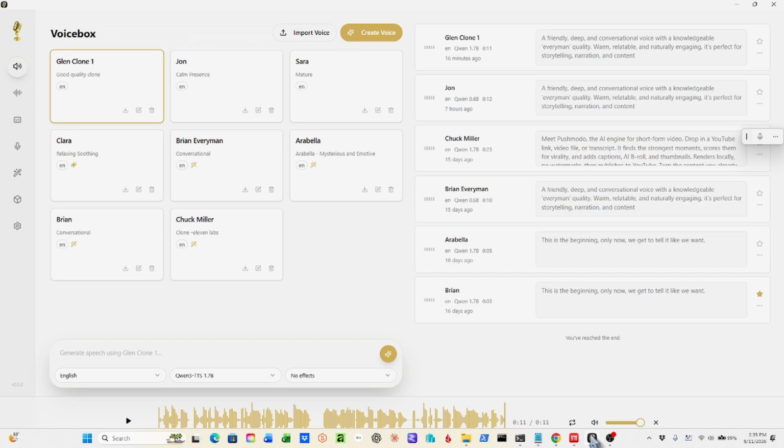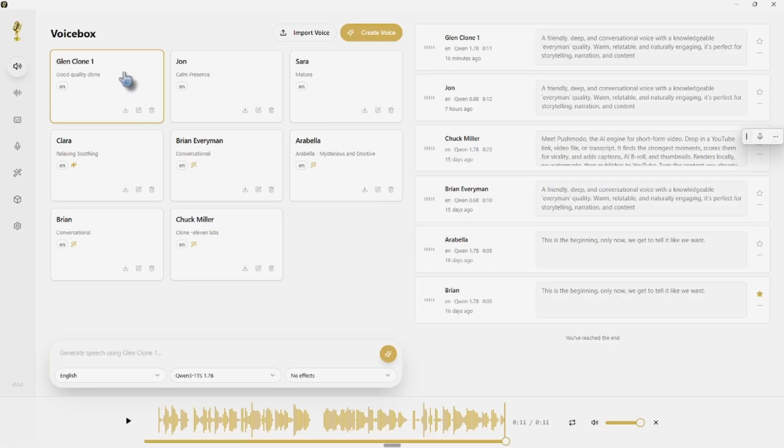It's your own tokens on your own PC or laptop, and there's no limit to the amount of voices you can create. And I have created some here. I've created my own clone, and I copied that from 11 Labs. These other ones, I created wave files in 11 Labs, and then created a voice using those wave files.